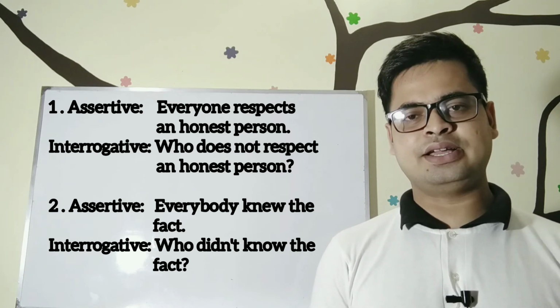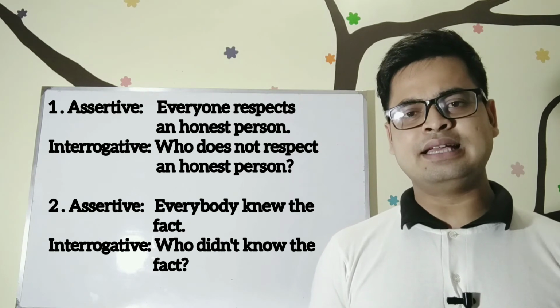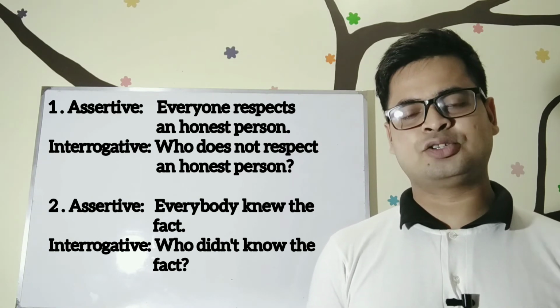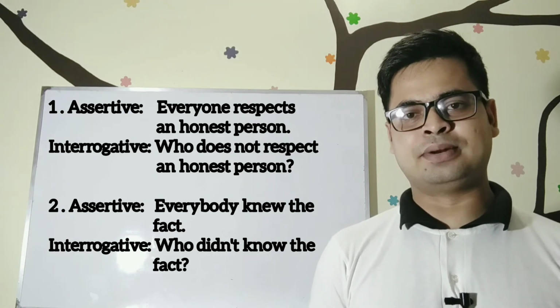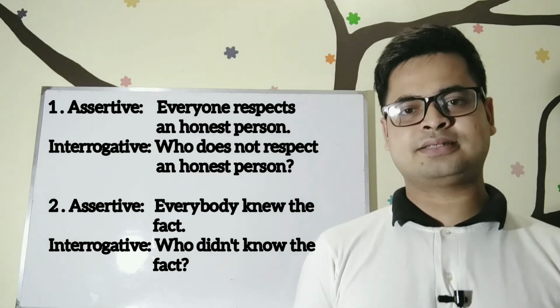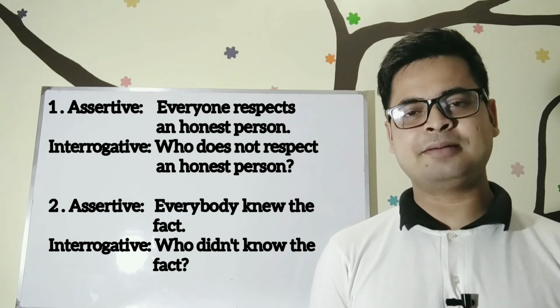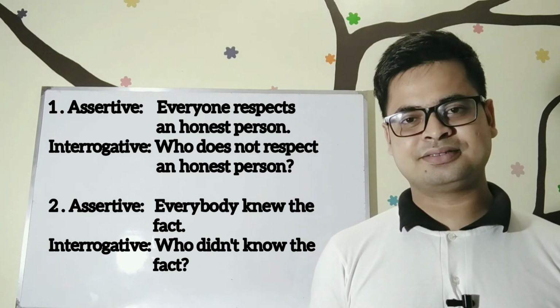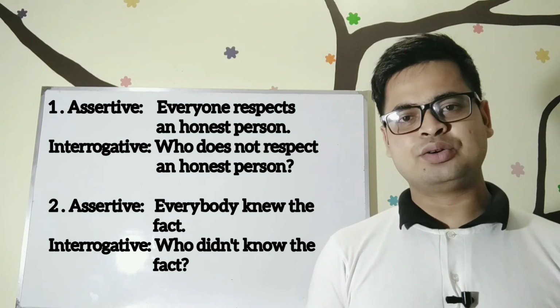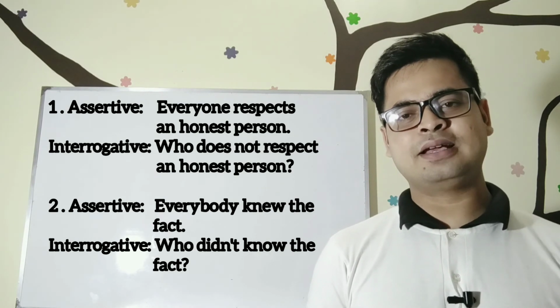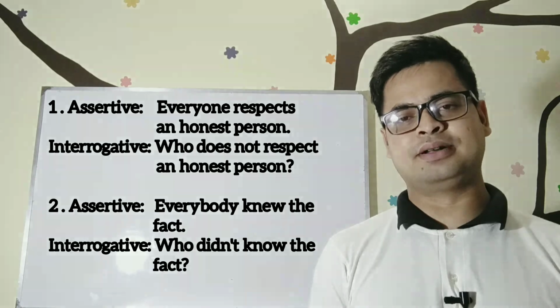Here you can see first sentence is in present tense. That's why I have written does in negative form. But the second sentence is in past tense. That's why I have written didn't. In these two sentences, I used who in the place of everyone or everybody.